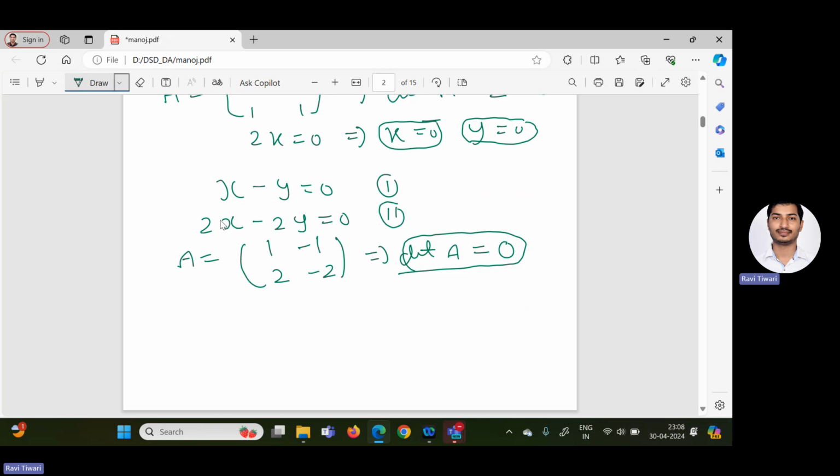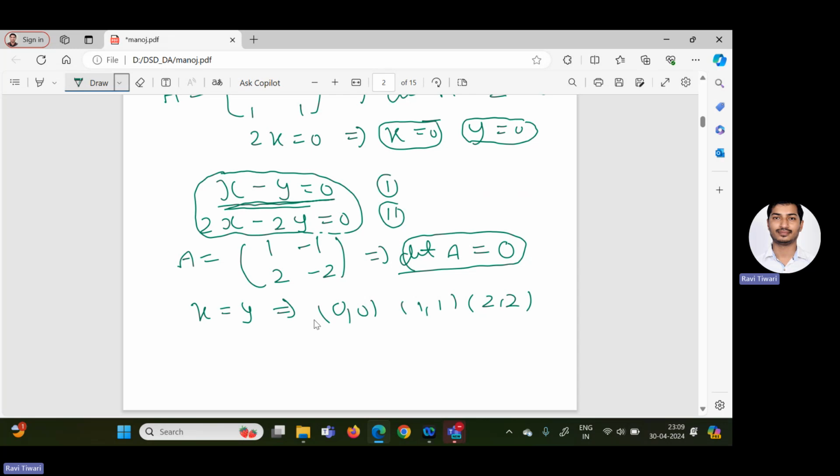Then what can you conclude? These two systems of linear equations have non-zero solution. Non-zero solution means what? Because these two equations are the same, x minus y equal to 0 and 2x minus 2y equal to 0. So further, if you solve, you will get x equal to y. So what are the solutions of this homogeneous system of linear equations? 0, 0, 1, 1, 2, 2, 3, 3. So for this system of homogeneous equations, we are getting 0, 0, but here we are getting non-zero also.